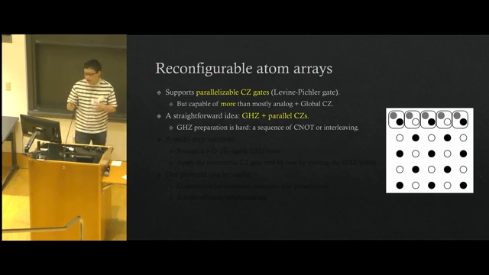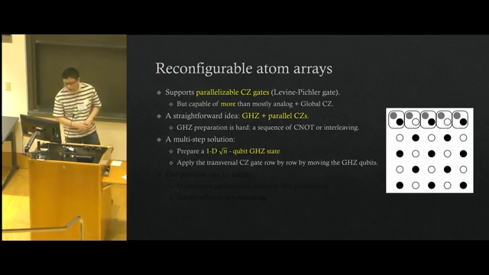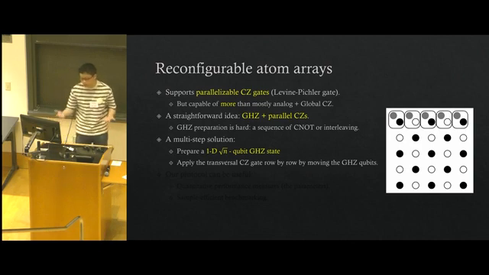But the hardest point of this idea is that the GHZ preparation may be hard, because in order to do that, you need a sequence of C-nodes or some interleavings between quantum and classical operations. Therefore, we propose a multi-step solution where we first prepare a 1D square root n qubit GHZ state, and we apply the transversal CZ gates row by row by moving the GHZ qubits from the first row to the second row and to the square root n row.